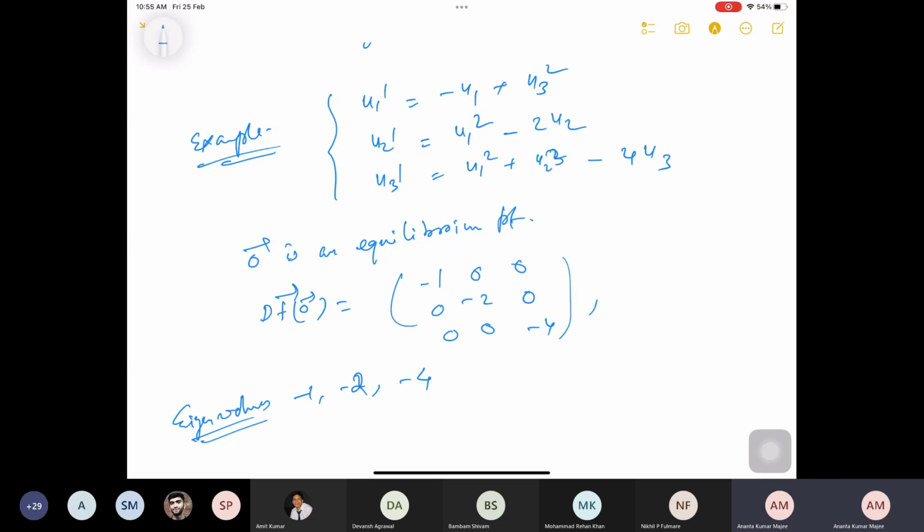And the previous theorem says that all eigenvalues of Df of x0 have negative real part. You see all these have negative real part, hence the solution 0 is asymptotically stable.